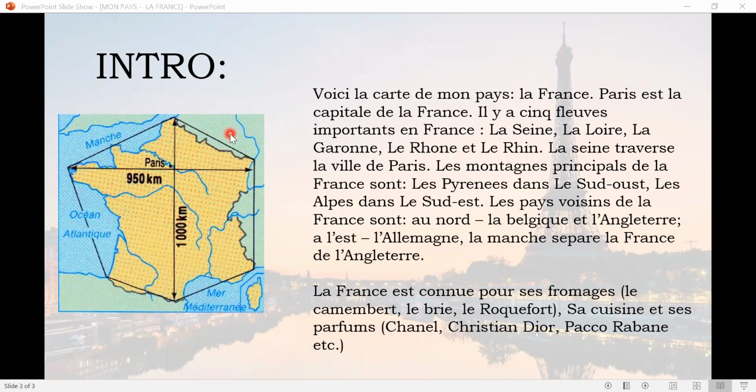The next country in our list is the Angleterre. So here we have England, and the next country is the Espagne, meaning Spain, and over here we have Italy. It is also a neighbor.